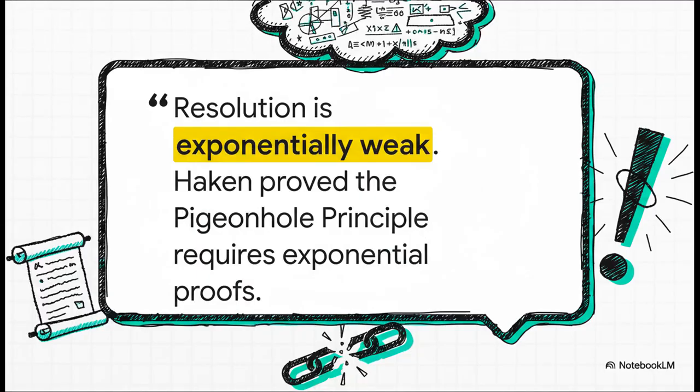If you've ever taken a class on computational complexity, this probably sounds super familiar, right? The gospel is, resolution is weak. Some guy named Haken proved it way back in '85 with the pigeonhole principle. And because of that, we need to find stronger proof systems. This is treated as settled fact. But it's missing some huge, game-changing details that flip the whole story on its head.